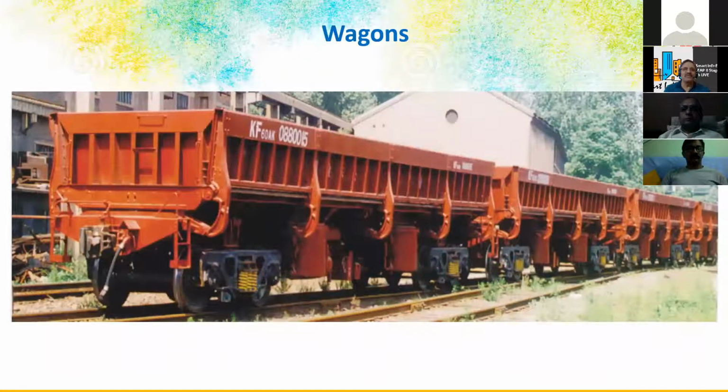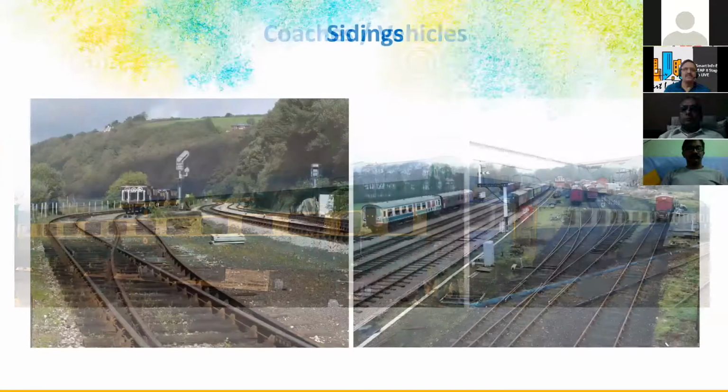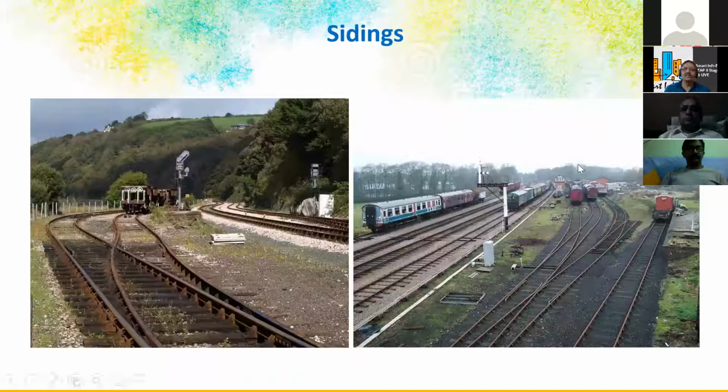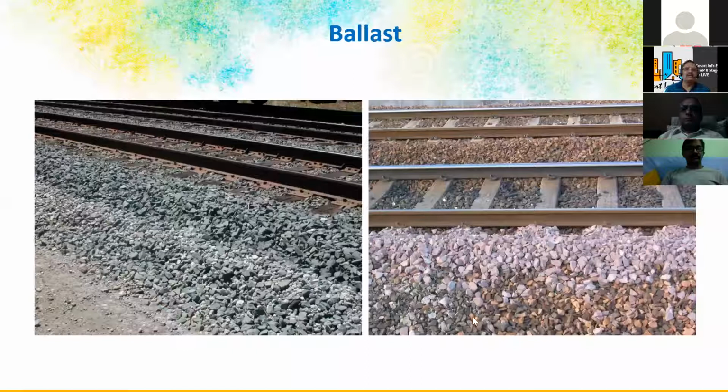And these are different types of wagons and coaches, or vehicles as they are called. And this is the siding I was talking about. In the railway stations, you have to keep the coaches during the time gap, so there will be a siding in the stations where the coaches will be kept waiting. And ballast, as I explained, is almost half a meter to 1 meter depending on the soil conditions. This ballast design is there, and we have to provide this ballast below the sleepers.